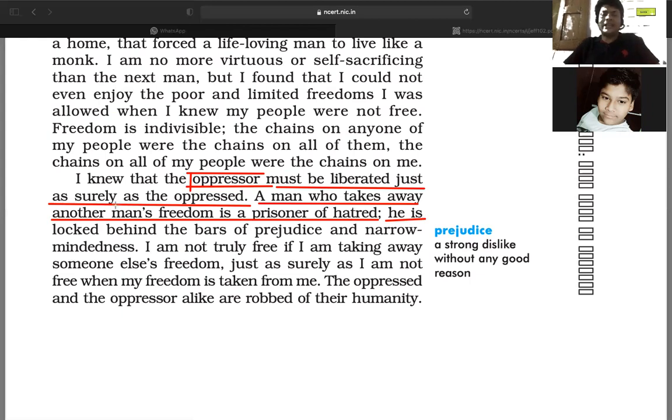A man who takes away another man's freedom is a prisoner of hatred. He is locked behind the bars of prejudice. Prejudice means bias and narrow-mindedness. Narrow-mindedness means a cheap thought, a cheap mentality. You will find that the person who is trying to control you, trying to restrict your freedom, is a prisoner of hatred.